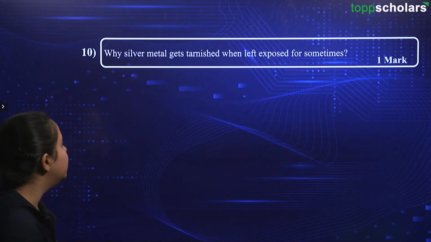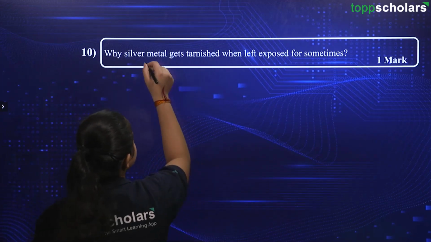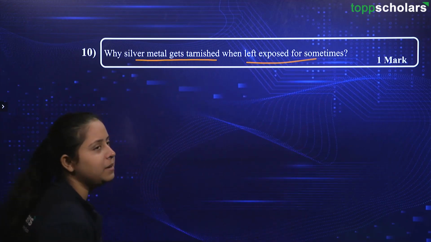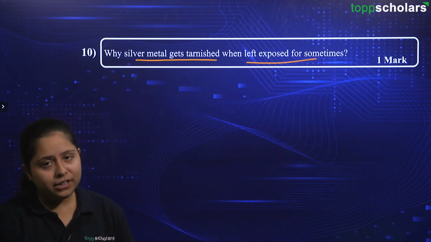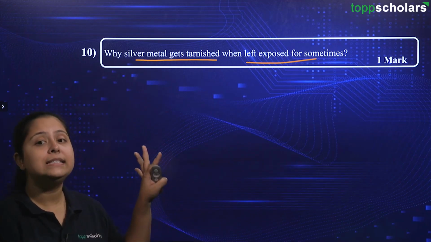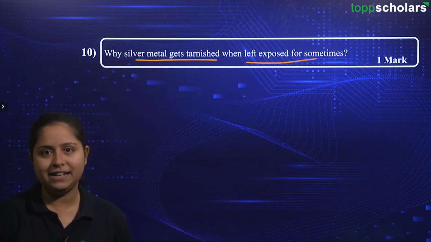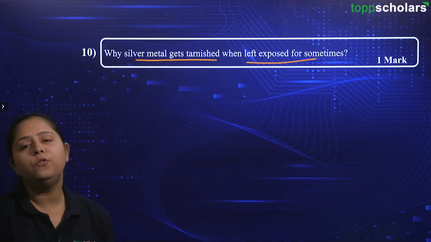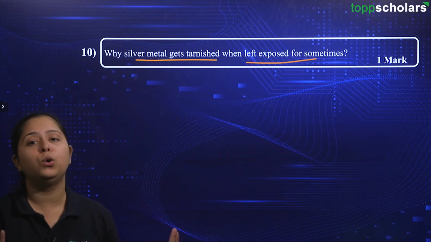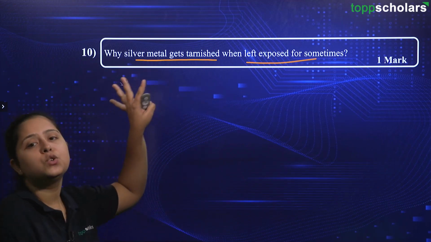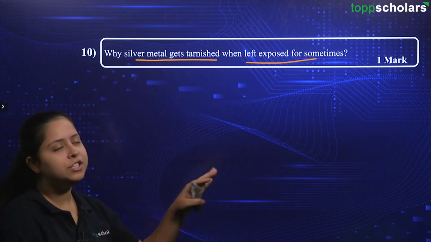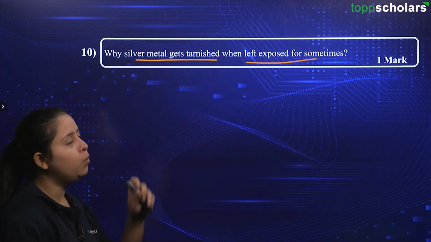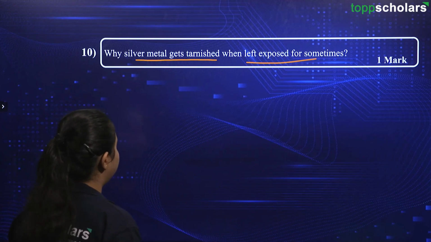The question here is asked for 1 mark. The question says, why does silver metal get tarnished when left exposed for some time? Now, you have learned the chapter, you are also listening to this session attentively, I guess. So, you will be easily able to answer this question. Over here, the one word answer for this question is corrosion. The silver metal is corroding and that's why there is a tarnished appearance to that metal. Let us explain it to gain that 1 mark that is present for this question.